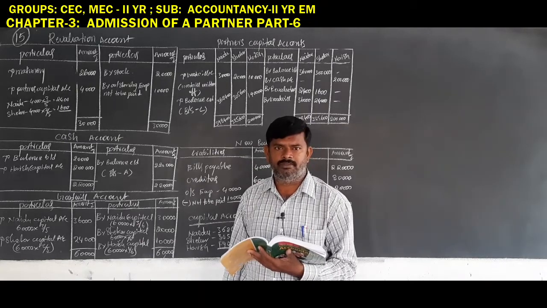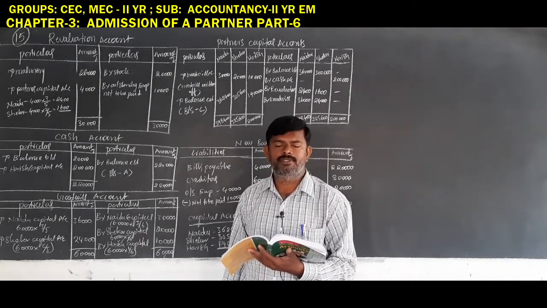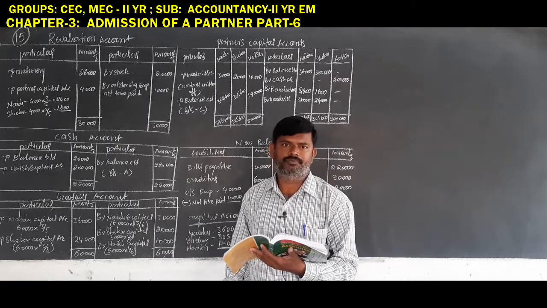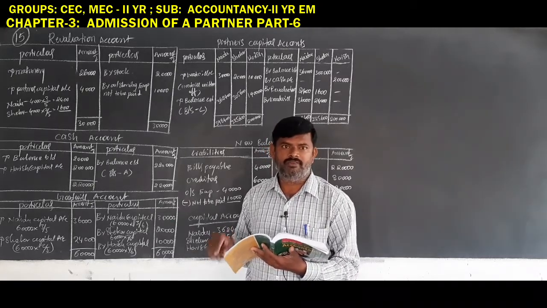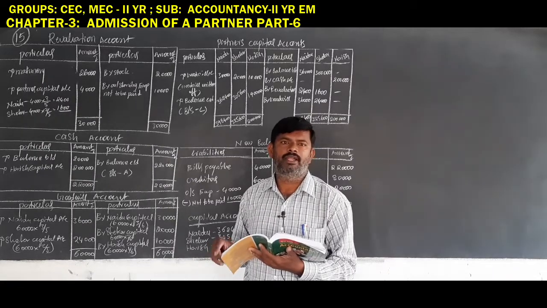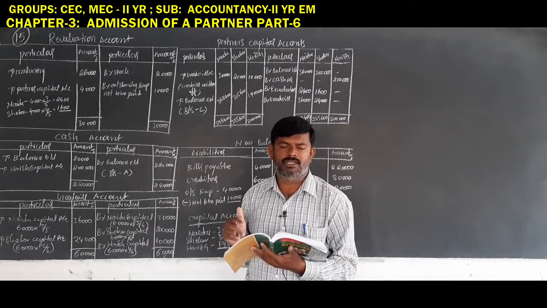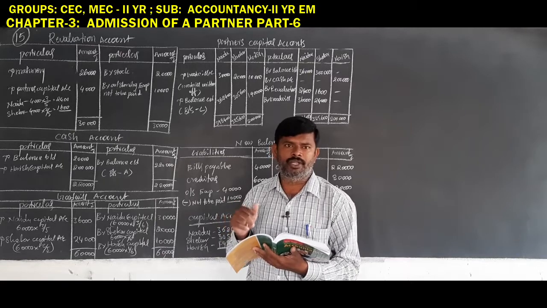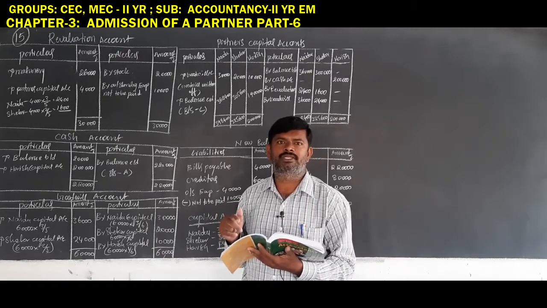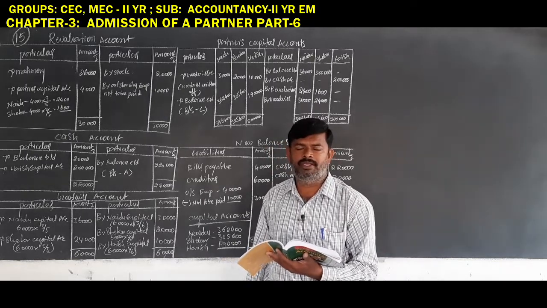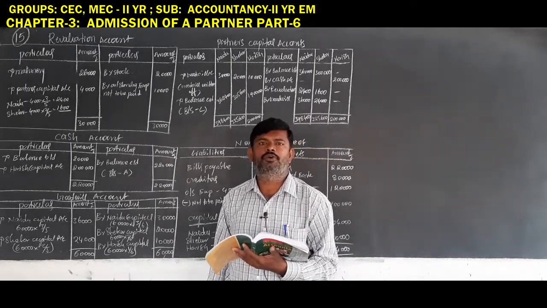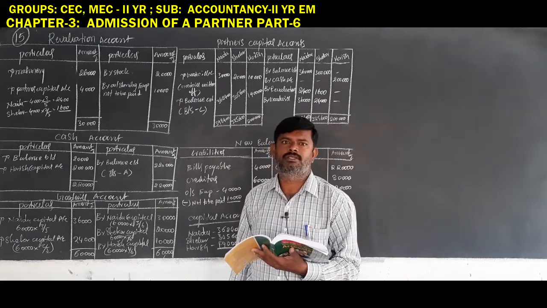Suppose they have given the new ratio, then no problem. If they have not given the new ratio, you have to calculate it based on the old partners' old ratio and the new partner's sharing ratio, to find out the new ratio of all partners.